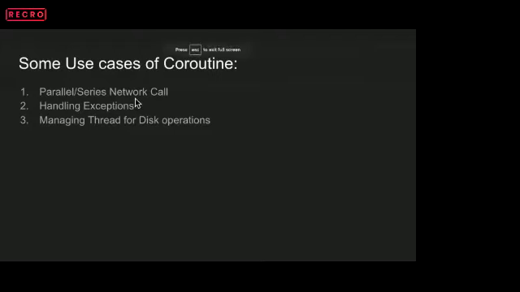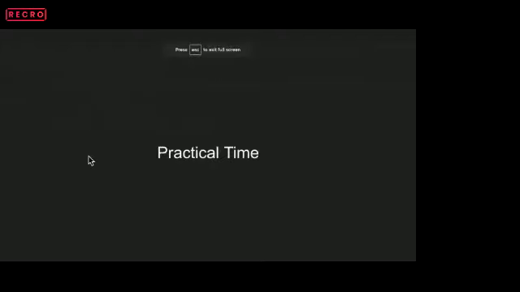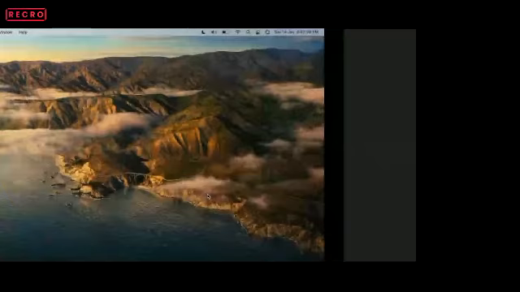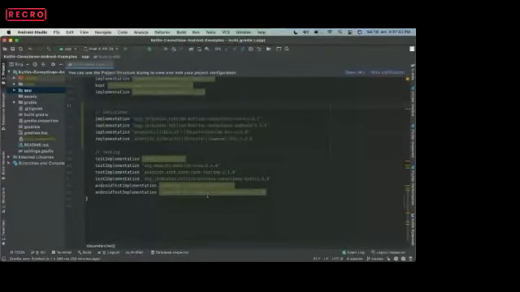Now, moving on to the practical part, let's see how we can use coroutines, and how we can use serial network calls or parallel network calls easily and efficiently, right? I've prepared a small code sample for this. For using coroutines, we basically require these two dependencies: coroutines core and coroutines android. These are the latest versions, 1.4.1 of coroutines, which is currently stable.